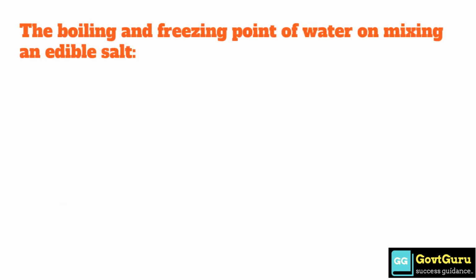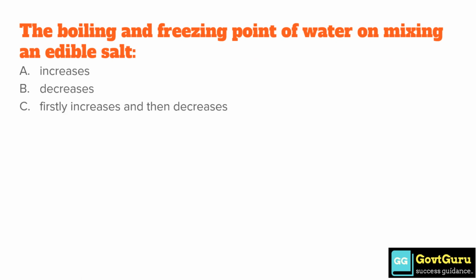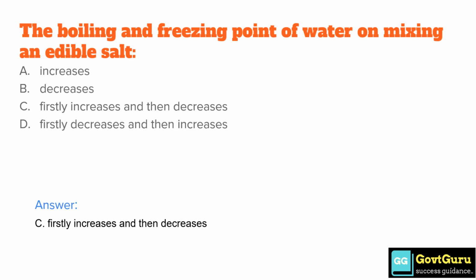The boiling and freezing point of water on mixing an edible salt. Option A increases, option B decreases, option C firstly increases and then decreases, option D firstly decreases and then increases. The correct answer is option C, firstly increases and then decreases.